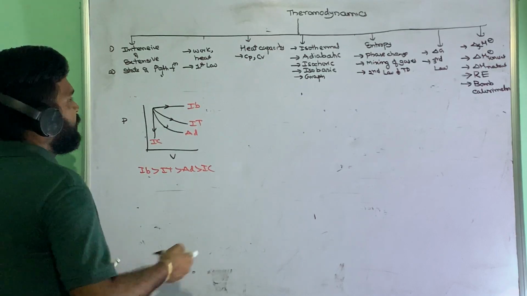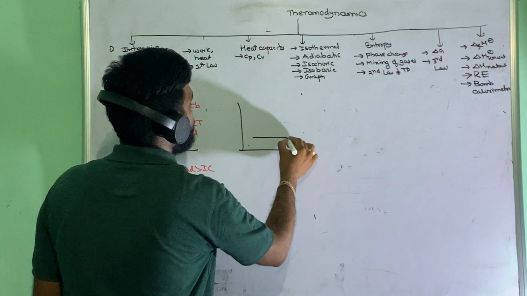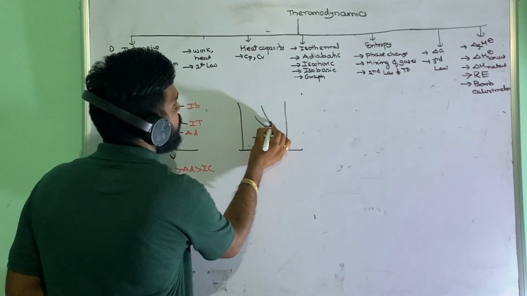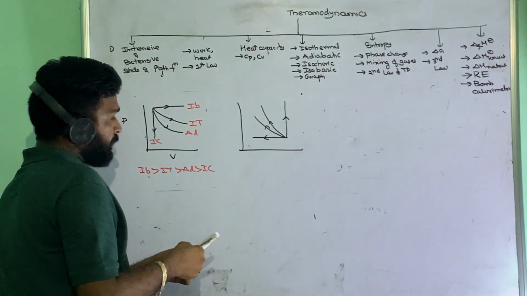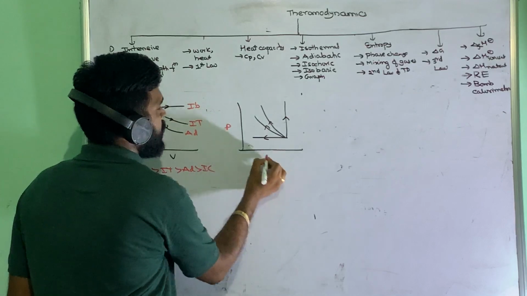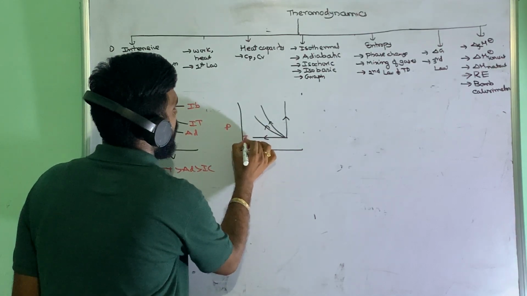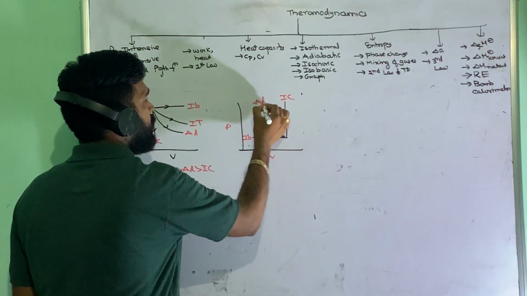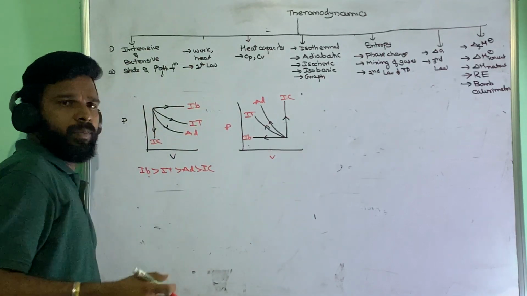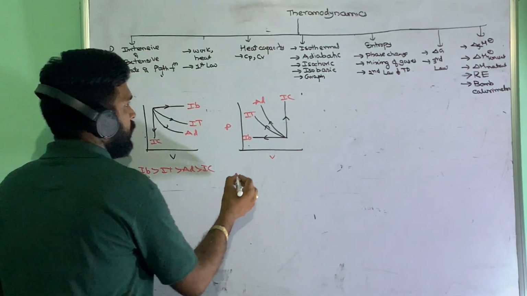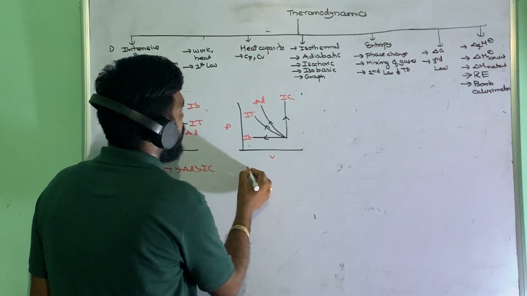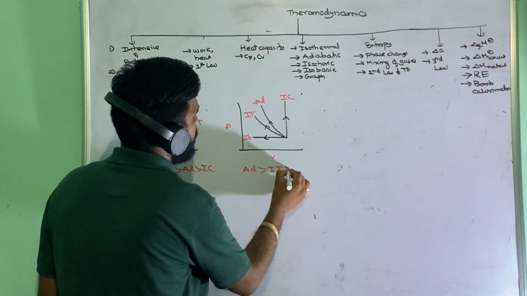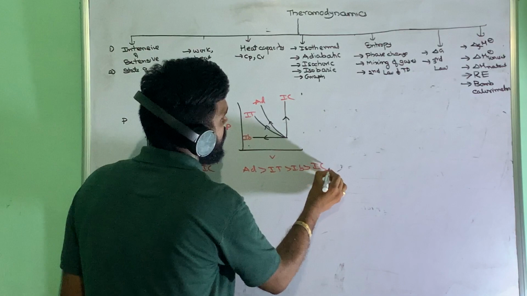Same way, if you are taking the reverse, we are taking compression. So this is pressure versus volume. Here pressure is constant, isobaric. This is isochoric. This one adiabatic and isothermal. Always the adiabatic process has more slope. Okay. So here, work maximum will be done in which process? Adiabatic and isothermal, then isobaric, and isochoric will be 0.